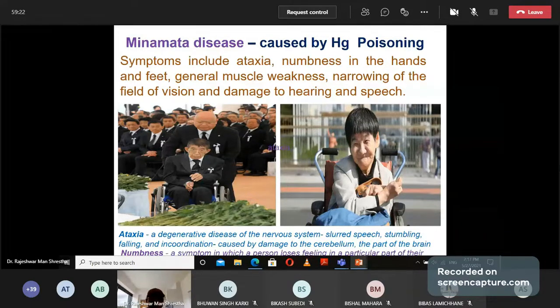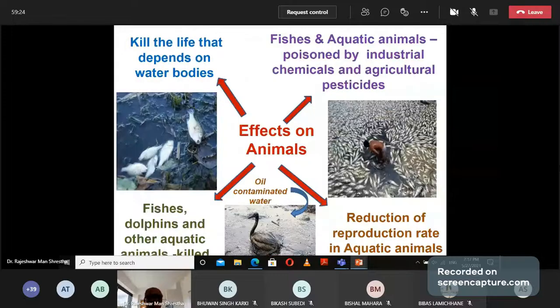This is caused by water pollution, and next is the effect on animals: it kills the life that depends on water bodies, fish. Fishes and animals are poisoned by industrial chemicals and agricultural pesticides.